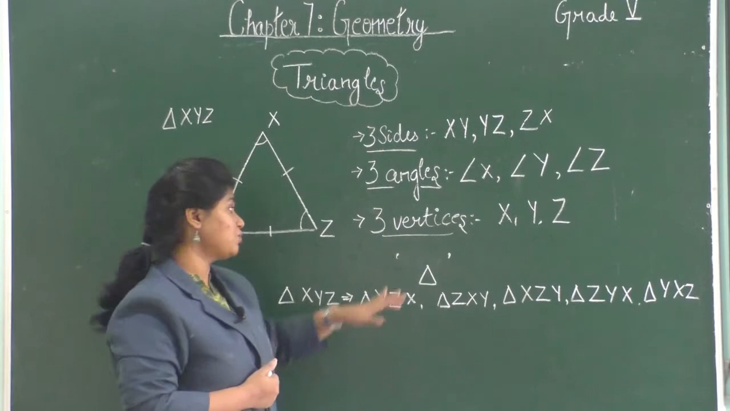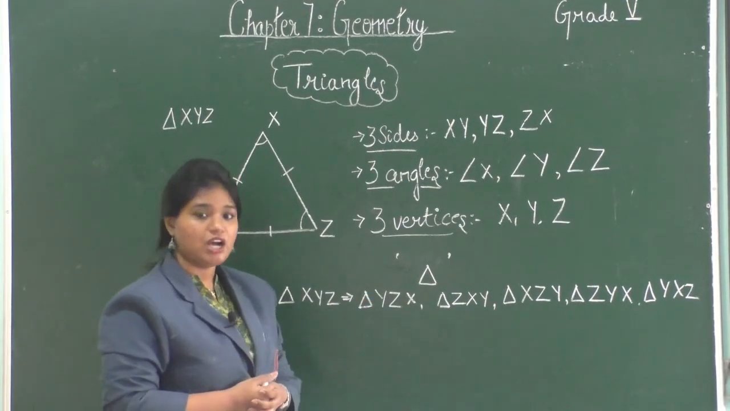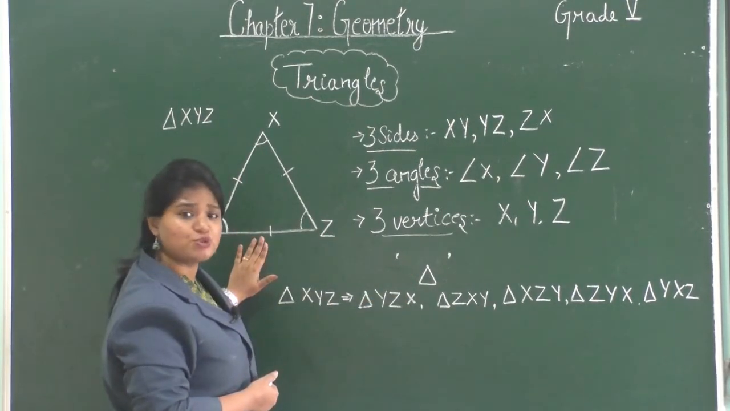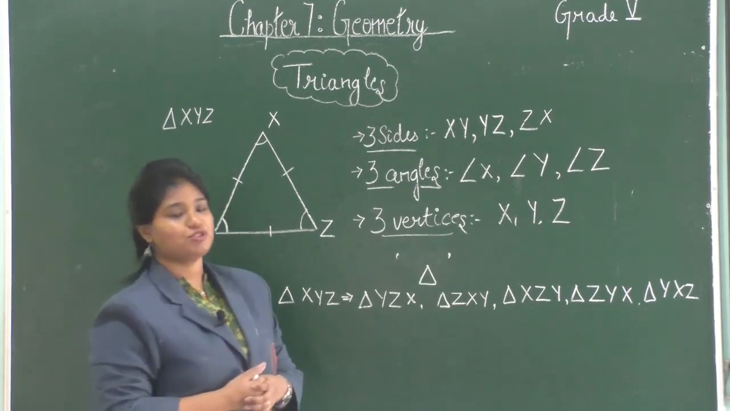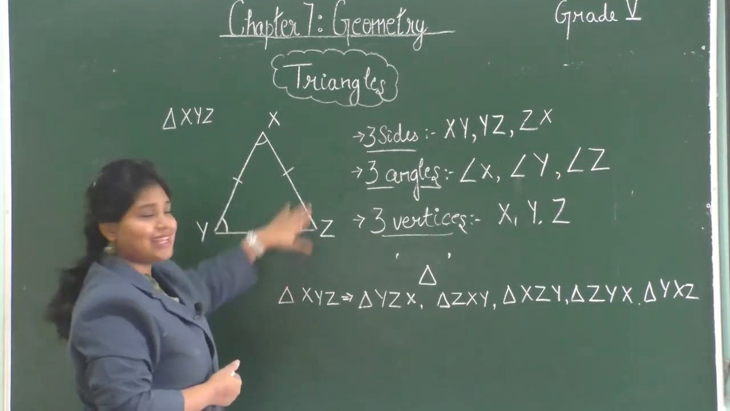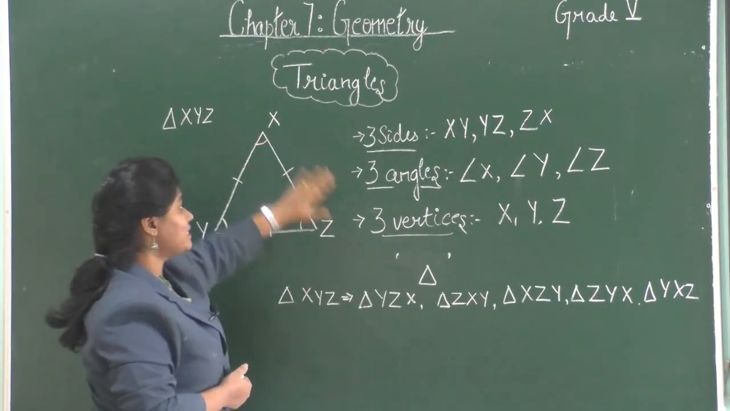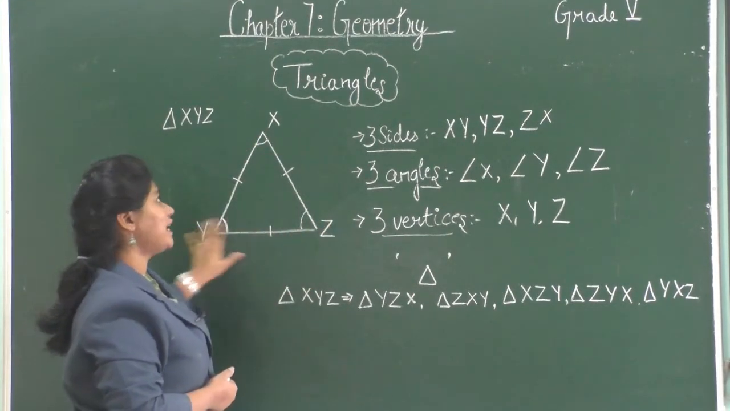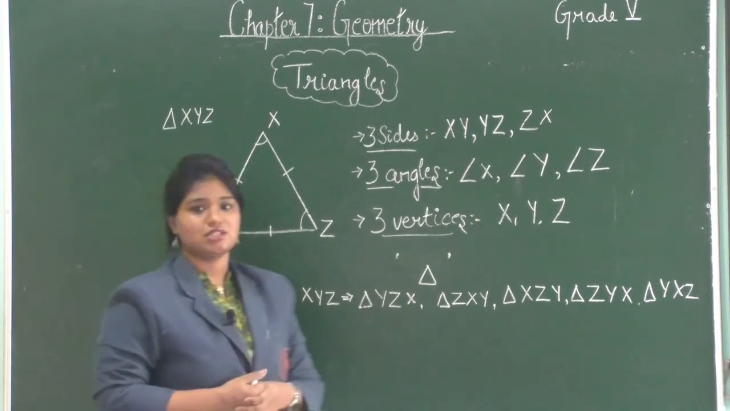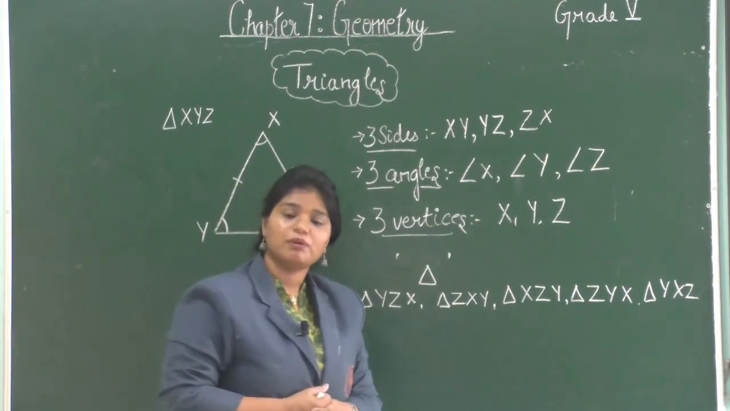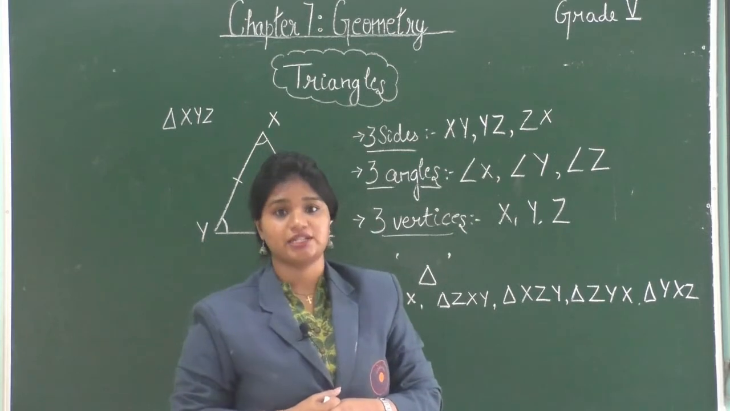A triangle is denoted by this symbol. Now we have named this triangle as XYZ. You can also name this triangle as YZX or ZXY or XZY or ZYX. The order doesn't matter. Now we will learn about how to classify triangles.